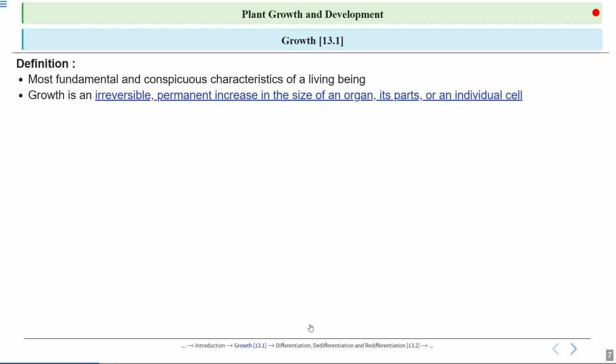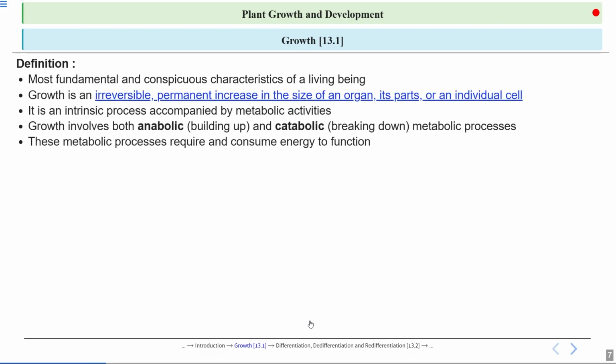Let's start with a basic definition and introduction of growth. The most fundamental and conspicuous characteristic of a living organism is growth. So growth is an irreversible permanent increase in the size of a tissue and its parts or an individual cell. Growth is the prominent characteristic of a living organism. If something is living, then it will grow. It is a basic characteristic of living organisms.